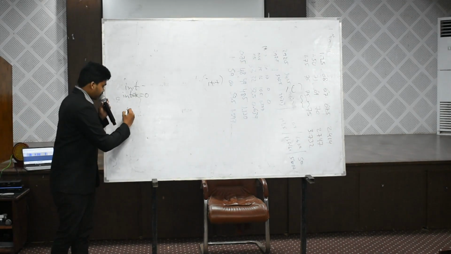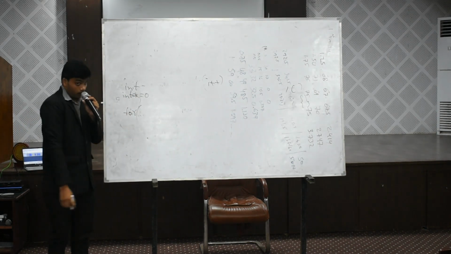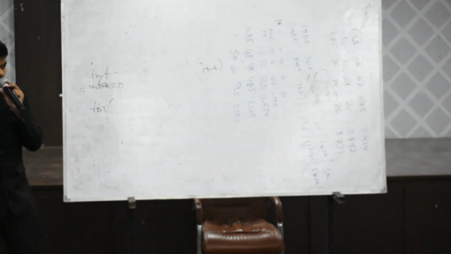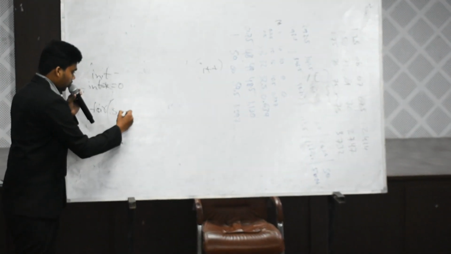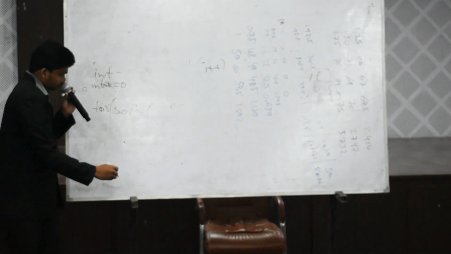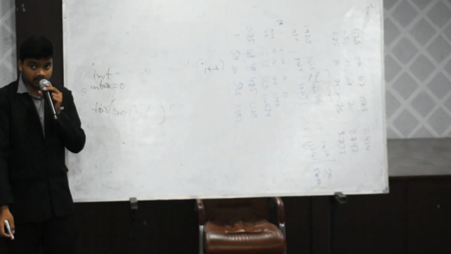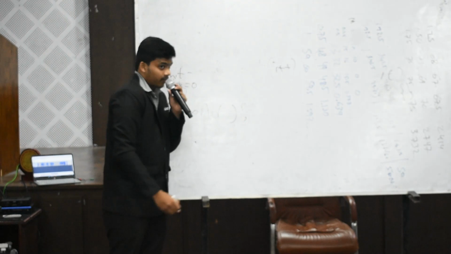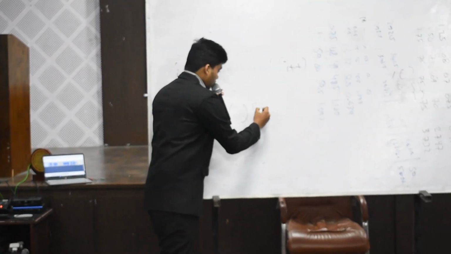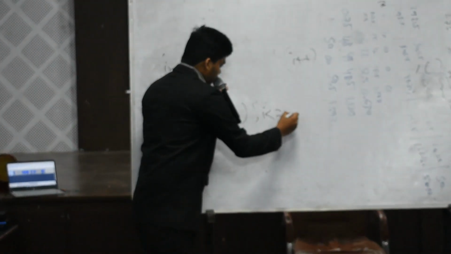Afterwards, use the for loop syntax. For the statement you want to print, write it first here: System.out.println. Afterwards, write the condition: i less than or equals to 10.